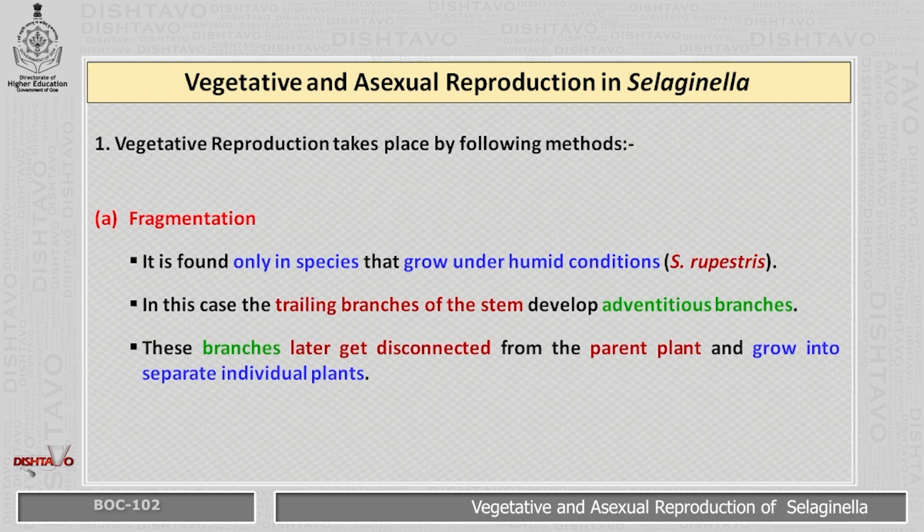Let us see the vegetative reproduction. First is fragmentation. It is found only in species that grow under humid condition. Example, Selaginella rupestris. In this case, the trailing branches of the stem develop adventitious branches. These branches later get disconnected from the parent plant and grow into separate individual plants.